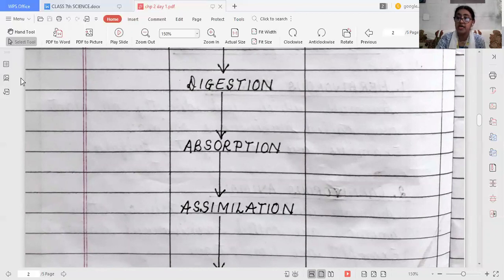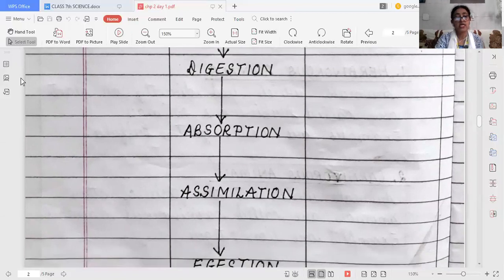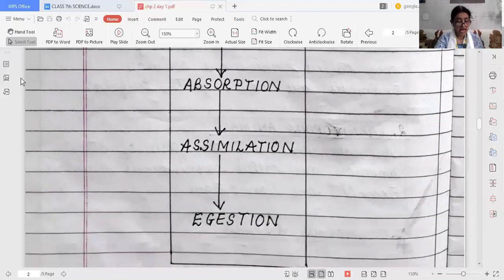After the digestion is completed, the nutrients of the digested food are absorbed by the intestine and then transported to different parts of the body. How? By the circulatory system.